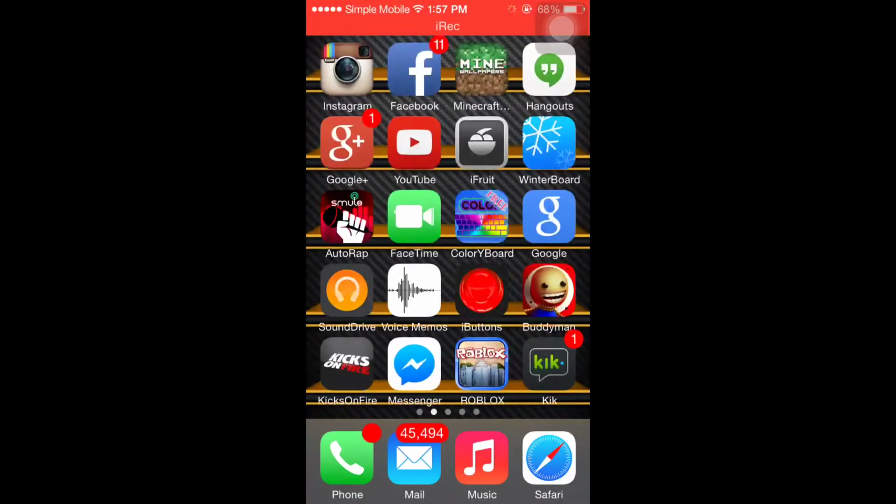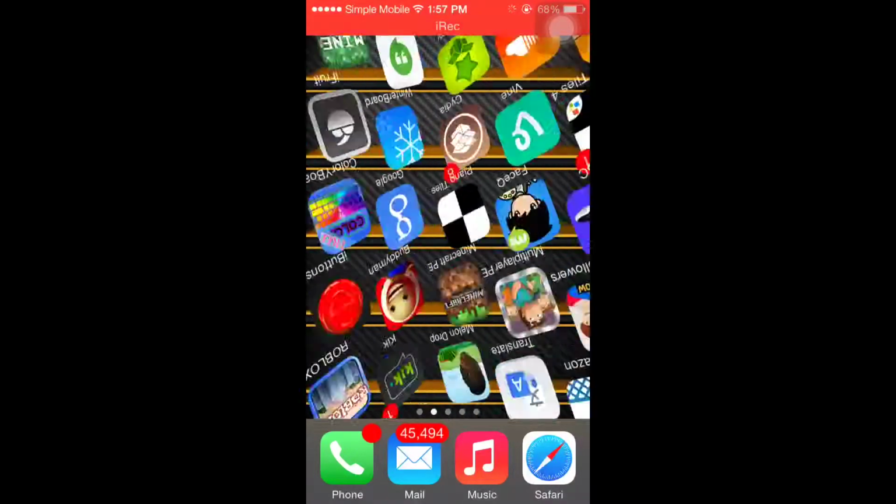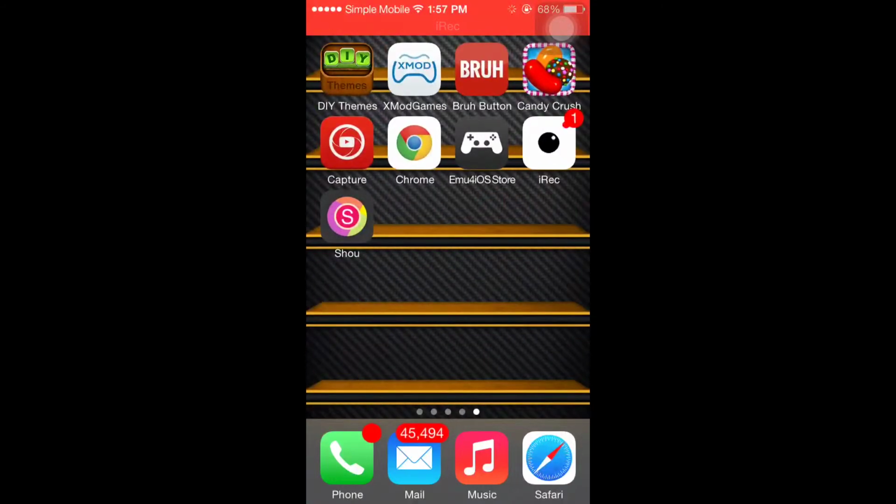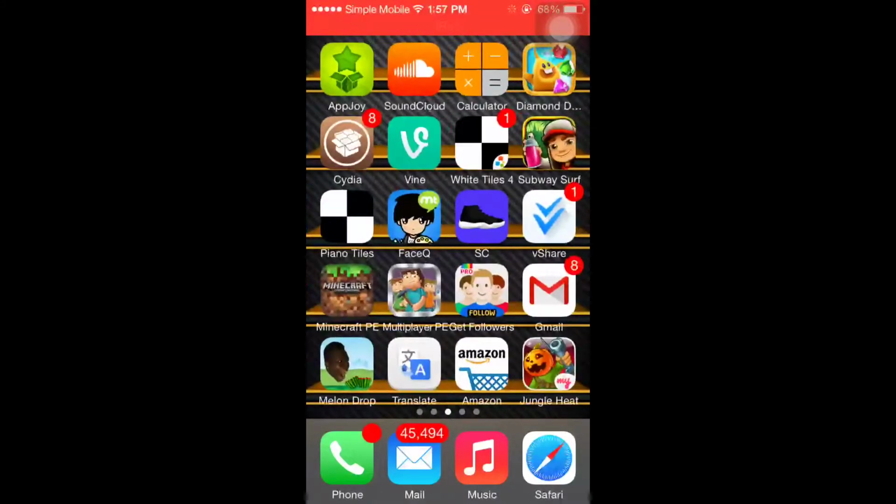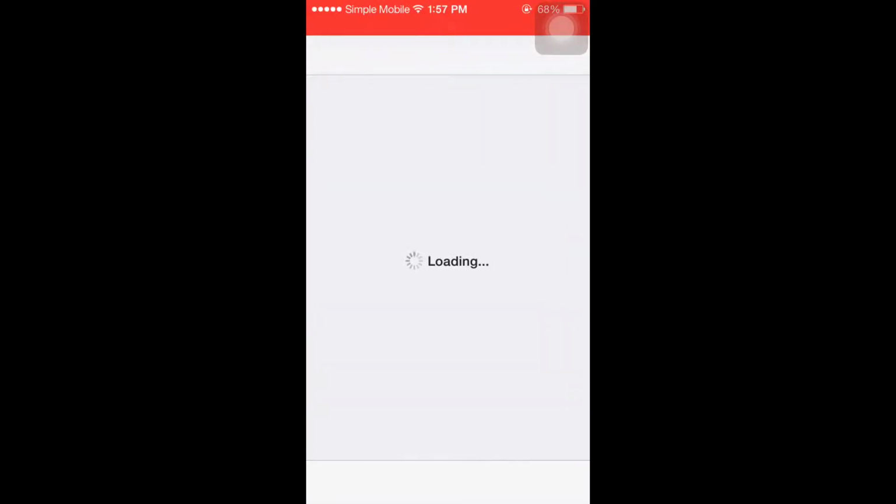First, I would like to tell you to make sure you have a jailbroken Apple device. After you have a jailbroken Apple device, go to Cydia. When you get to Cydia, go to Sources.